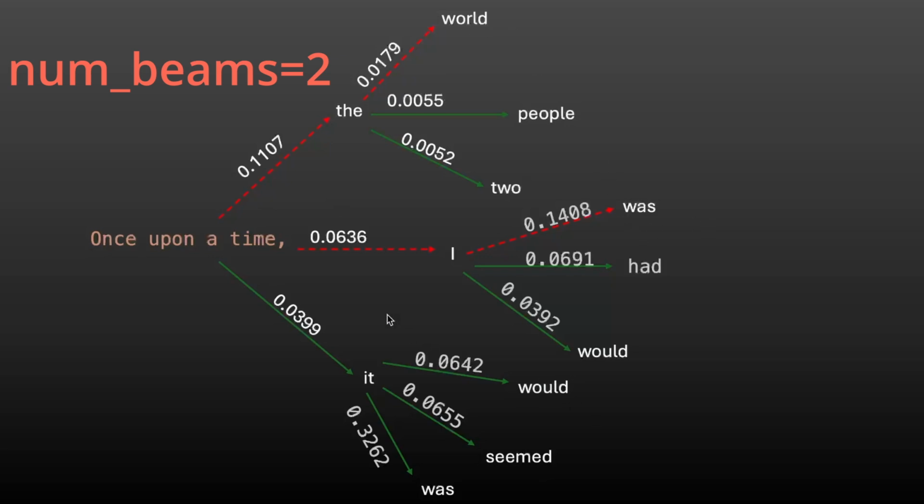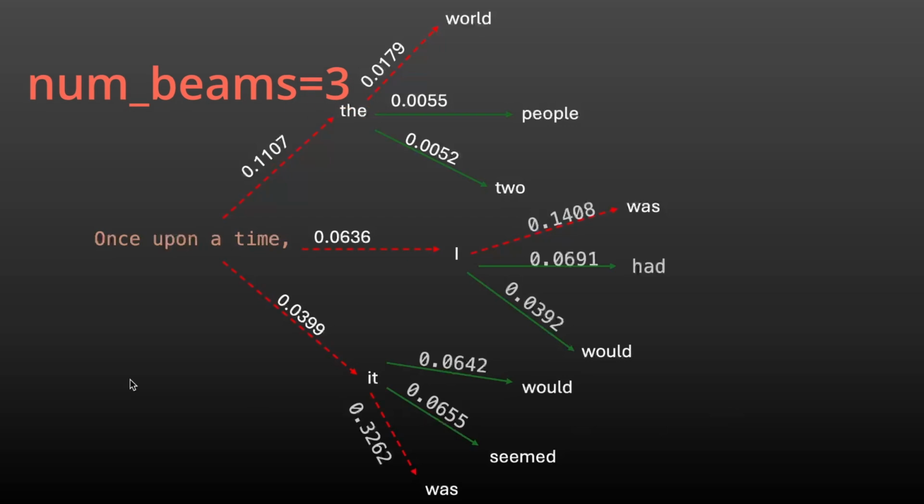As we have number of beams as 2, it will only track the highest two scoring words, "the" and "I". It will calculate the total probability of both and choose the highest. So here "I was" will be chosen.